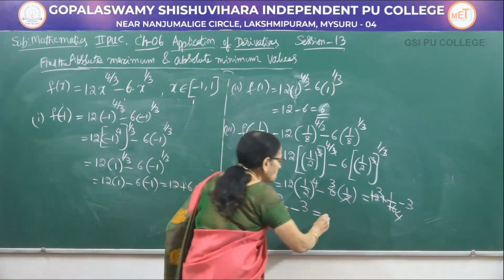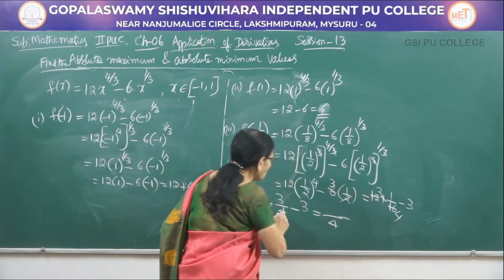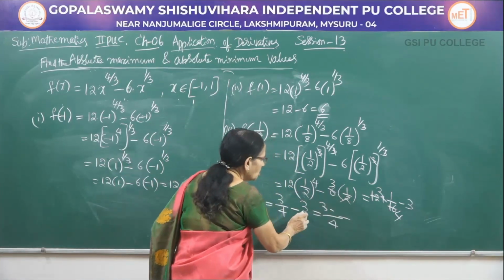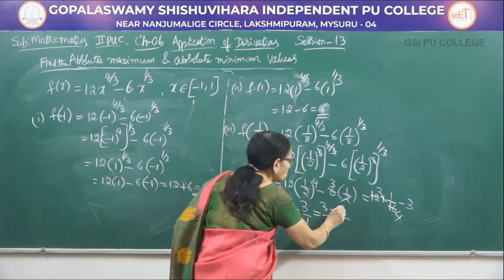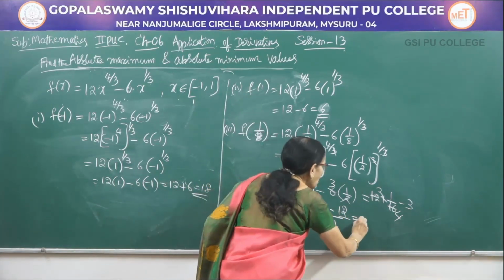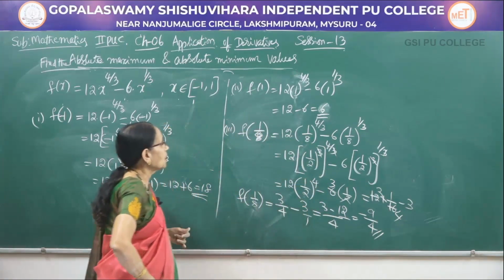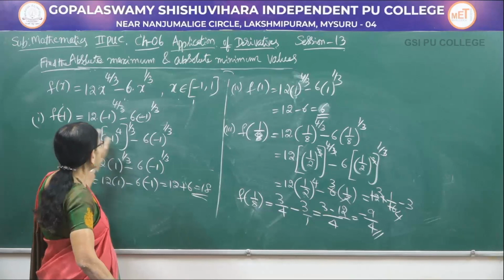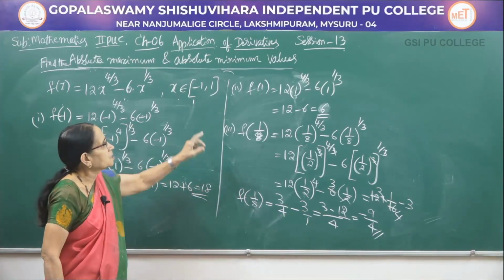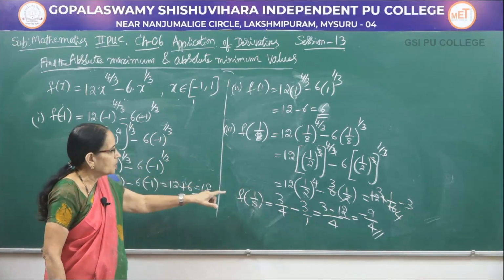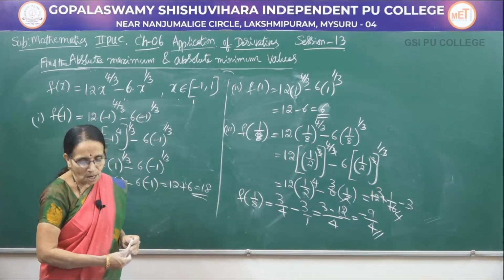So you have to take the LCM here. LCM being 4, it is 3 minus 12 by 4. So we have the value minus 9 by 4. So we got 3 values here. One is at minus 1, it is plus 18. At plus 1, it is plus 6. At 1 by 8, it is minus 9 by 4.